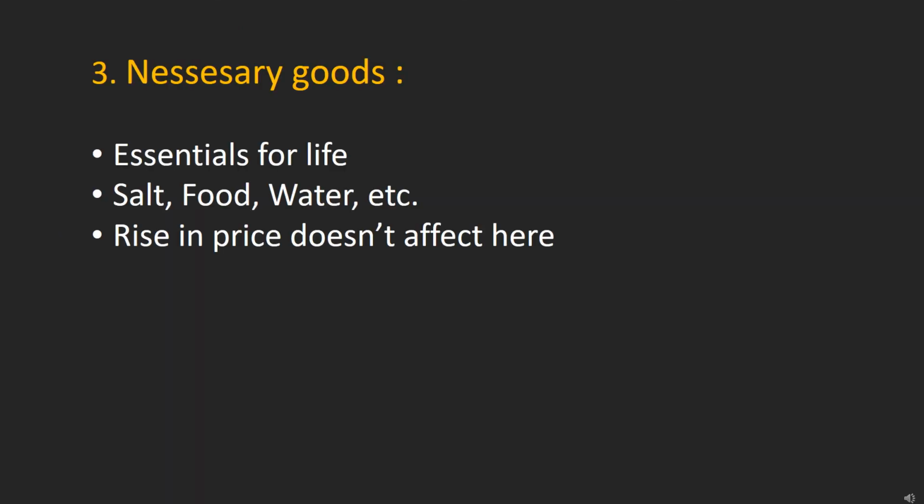Third one, necessary goods. Necessary goods are necessities which we need to live our life. It doesn't matter whether the price falls or rises. These are the essentials for life, like salt, food, water. When the price of salt rises, even if we can't afford it, we still have to buy it. So a rise in price doesn't affect demand here.